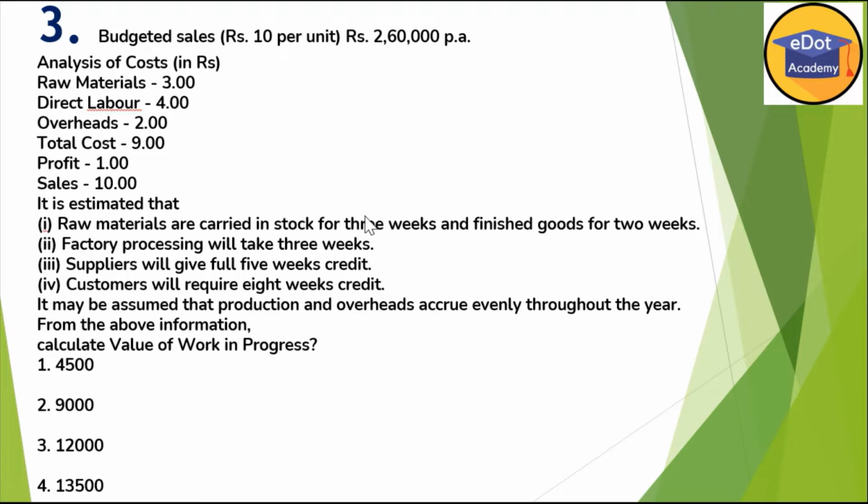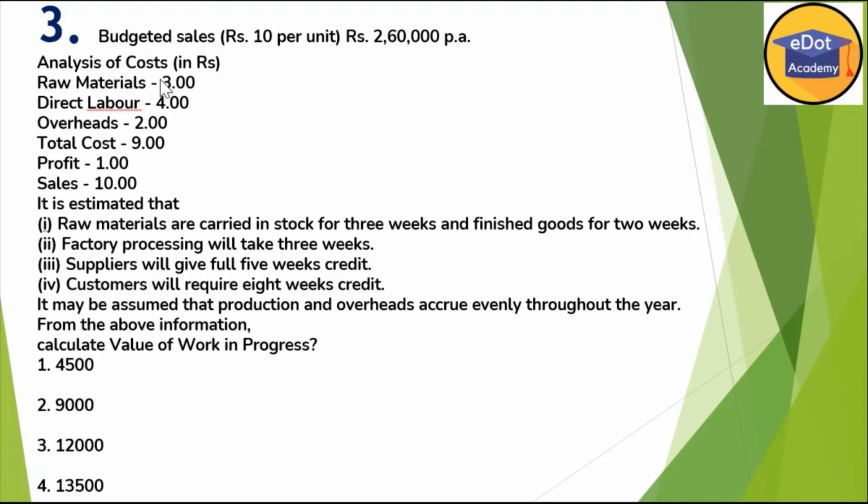Okay, that means we are taking raw material for 3 weeks. Factory processing is taking 3 weeks. So these are very, very important. Raw material for 3 weeks, factory processing also taking 3 weeks. So whatever raw material we are taking, we will take for that.